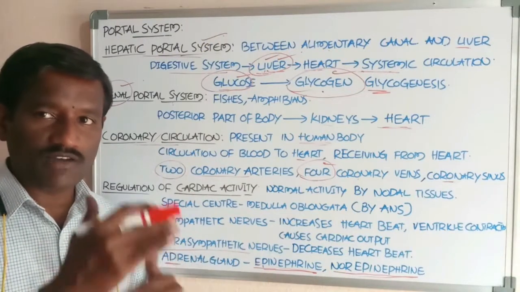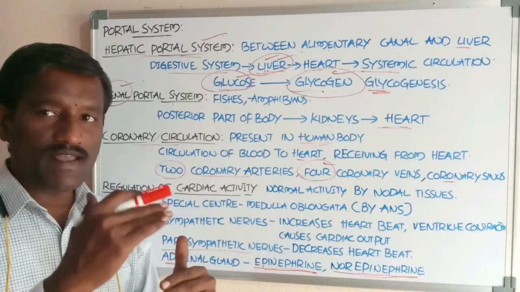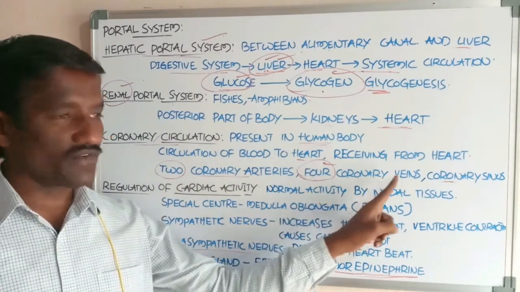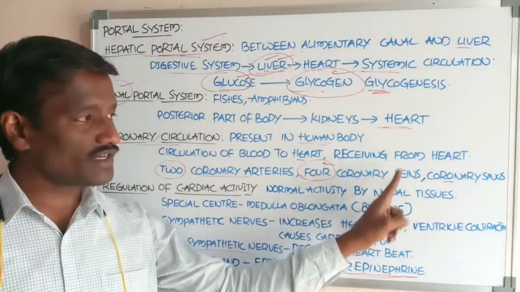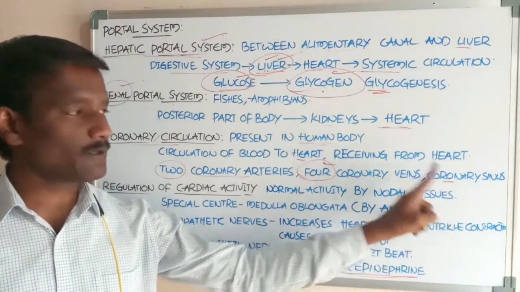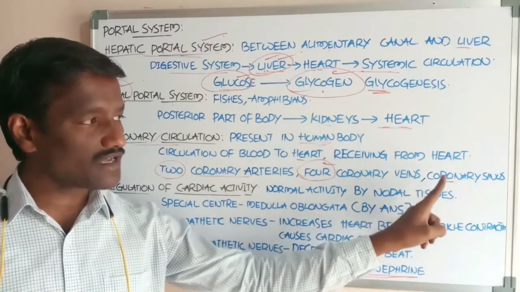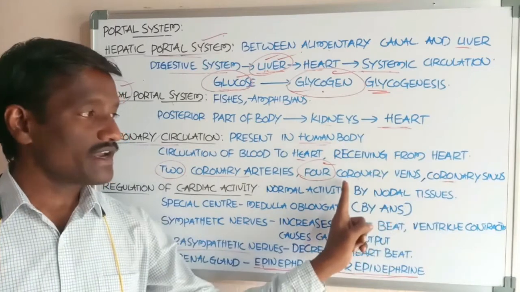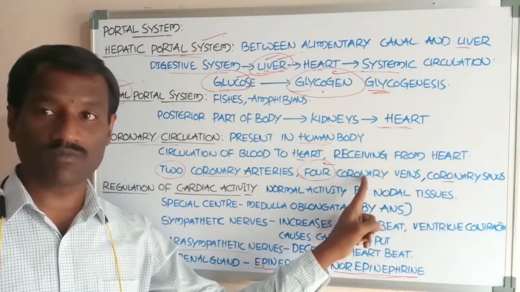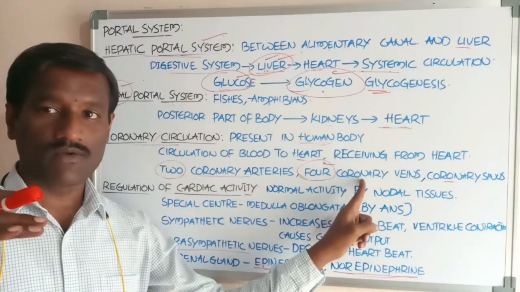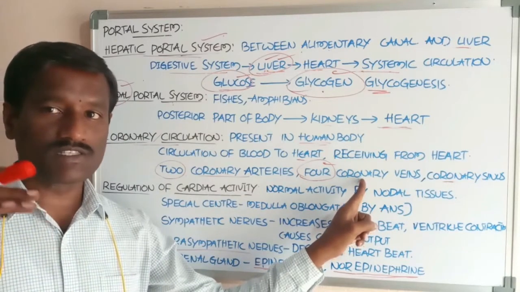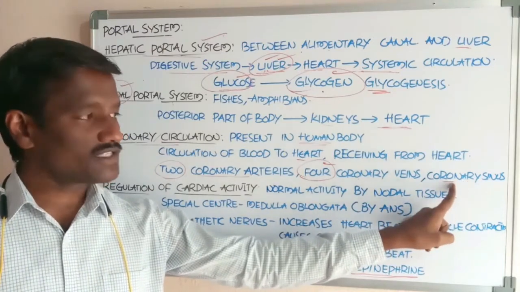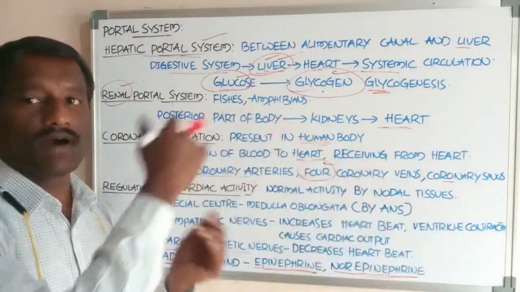From the muscles of the heart, the blood is carried by 4 coronary veins into the coronary sinus. Coronary veins supply the blood into the coronary sinus. This is the deoxygenated blood received from the walls of the heart. The coronary sinus finally opens into the right atrium.